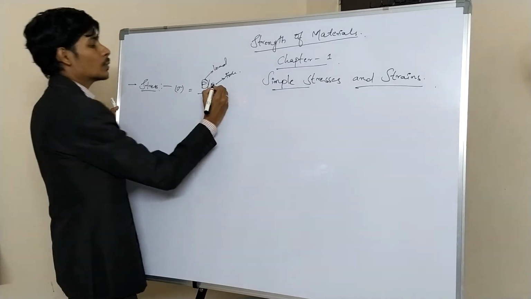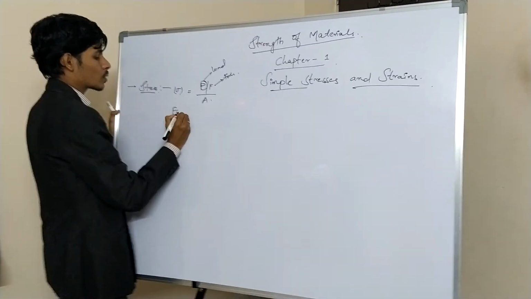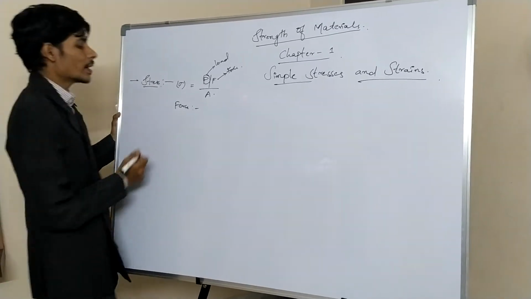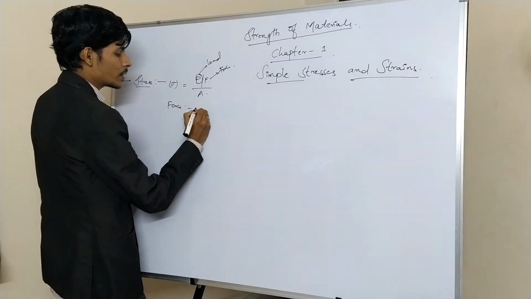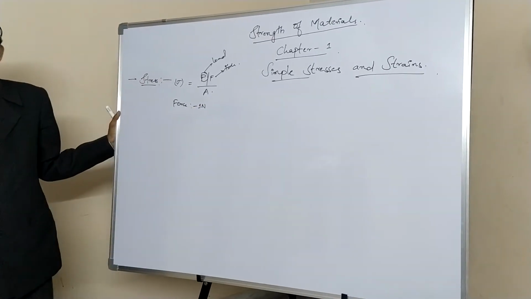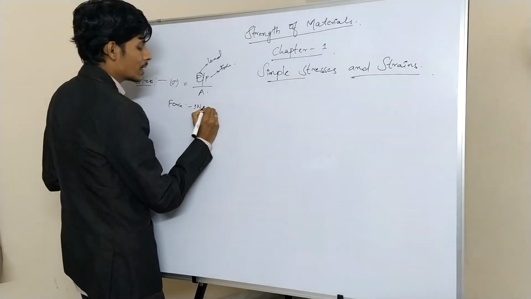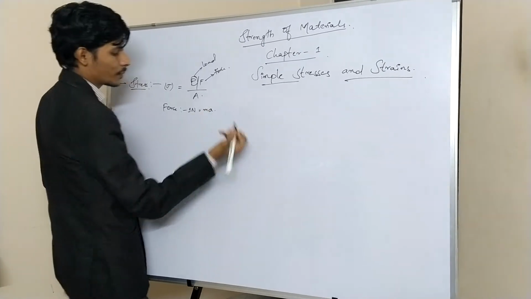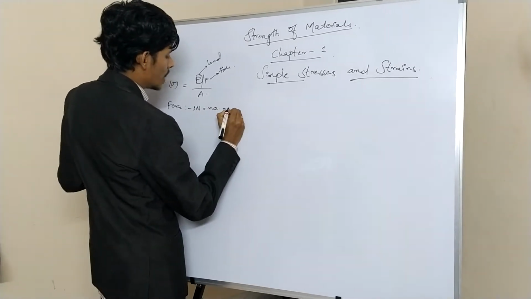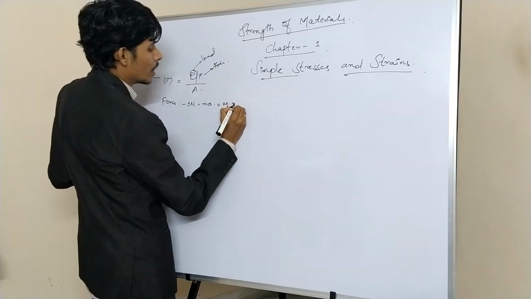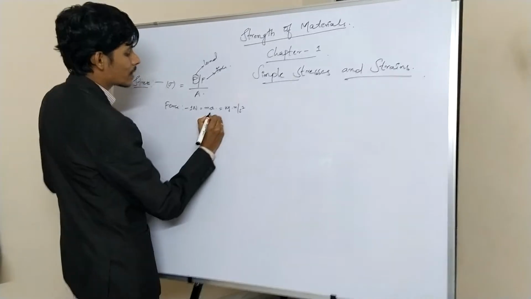Now let us come to what exactly a force is. The unit of force is generally taken as 1 Newton. So what exactly is a force? It is nothing but mass into acceleration. What are the units for mass? Kg. What are the units for acceleration? Meter per second square. What is acceleration?